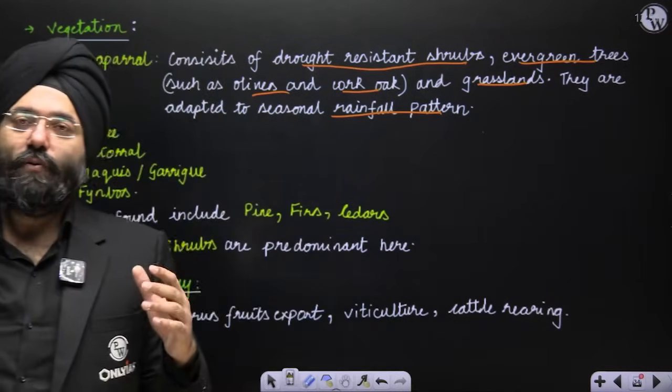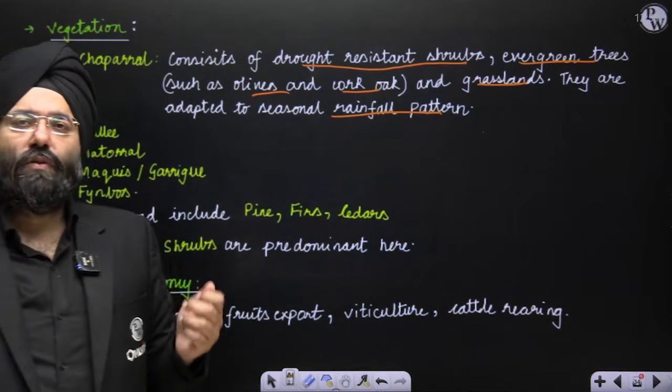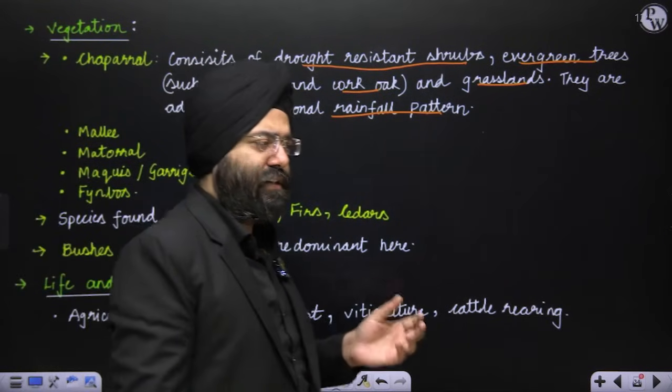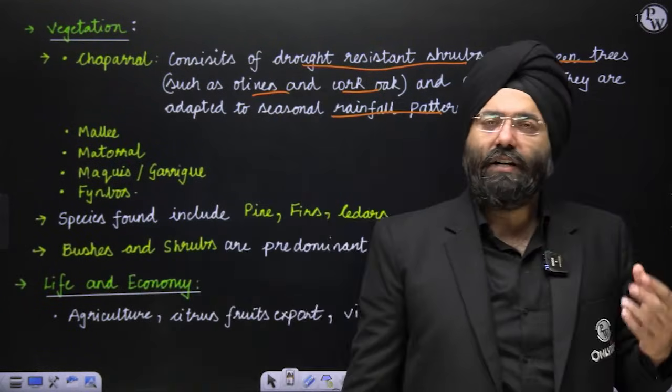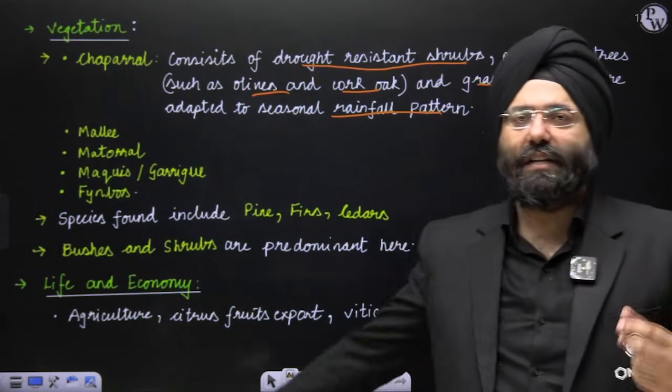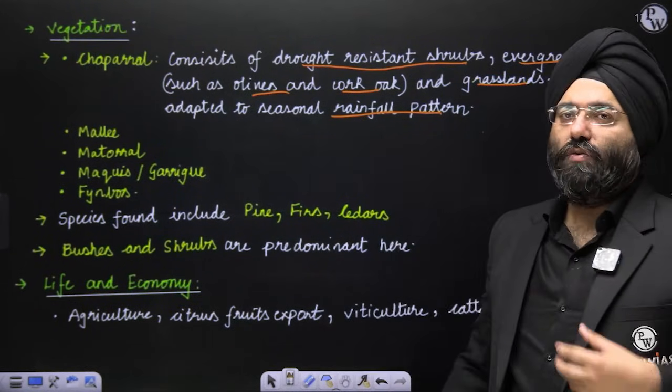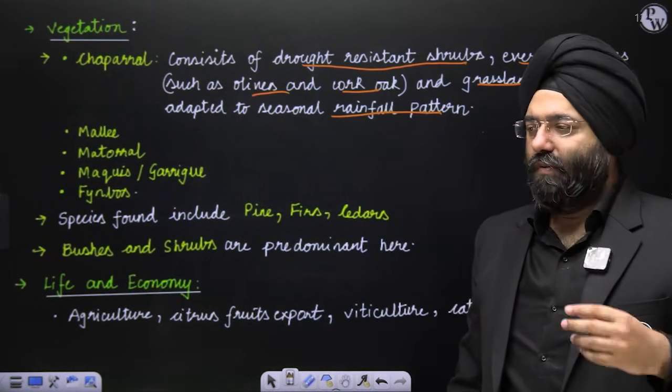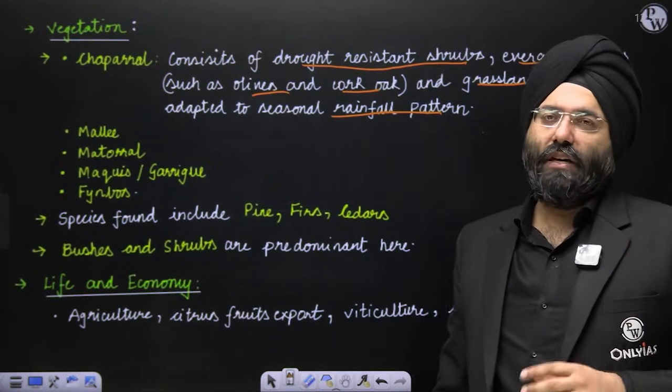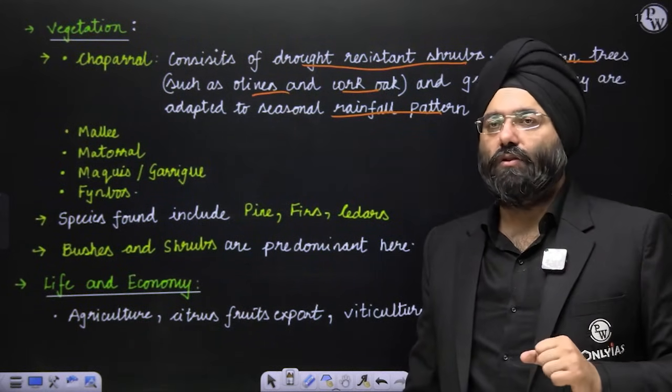So citrus fruits are grown because this climate is very suitable for them. Citrus fruits are grown on a large extent. Again, cultivation of grapes for making wines is viticulture, right? So a large number of brands associated with wine making are concentrated in these regions also, right?